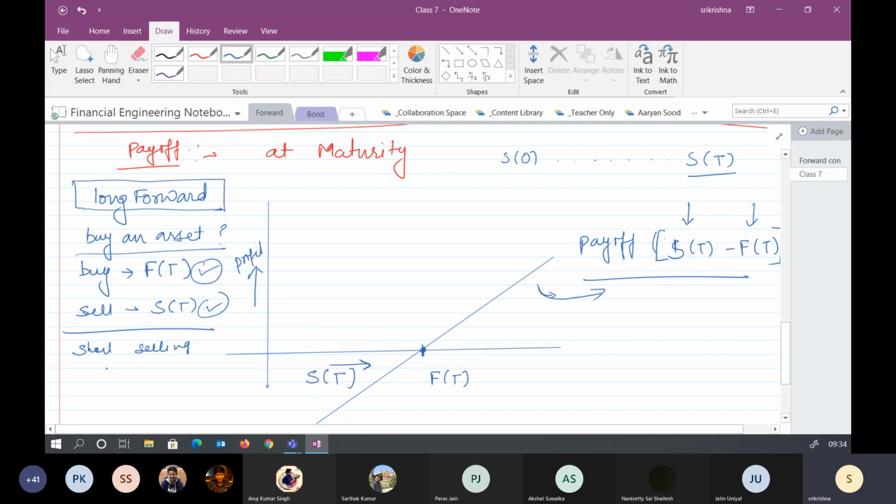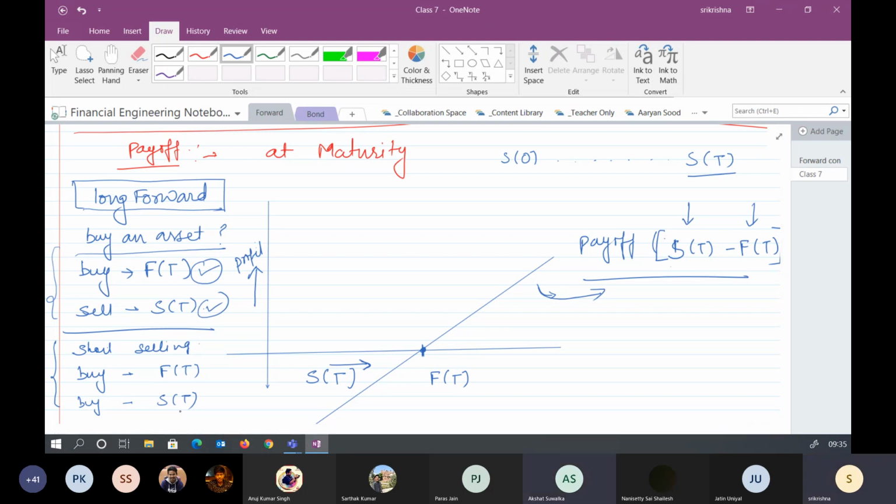Either you would have bought it with respect to FT, or if you have done the short selling at t equal to 0, then for returning it you need to buy at capital T. If you are buying at capital T, you could have entered into the long forward, or you could have bought it from the spot market. These two things you could have done.